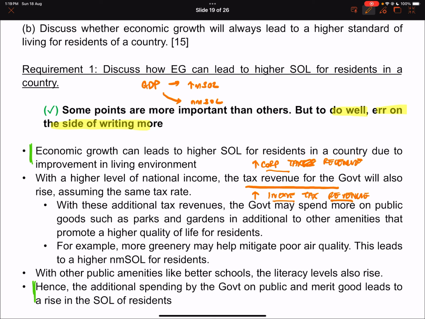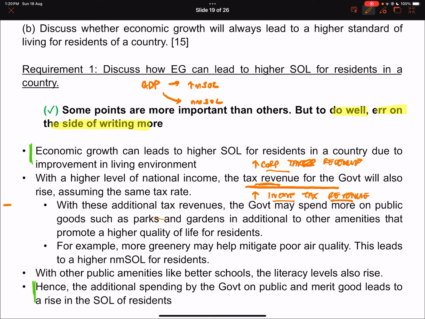There's actually one more source of tax revenue that increases, which is consumption taxes. Right? Like even things like GST tax revenue will also rise in periods of growth just because people spend more. Okay, so with that, the government has more firepower, right? They have more tax revenue. Okay, so with this tax revenue, you want to make sure that you skew your answer in a way that allows you to increase the non-material standard of living.